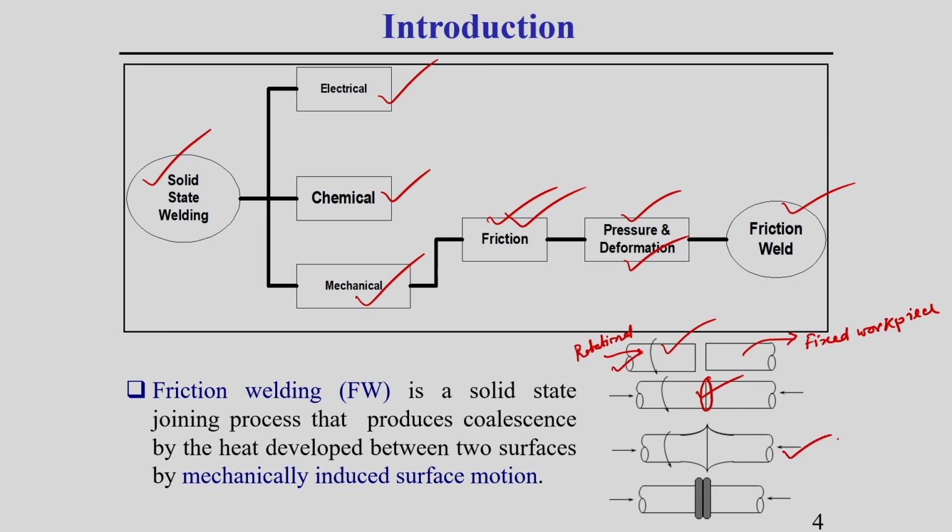After that, we have to apply some pressure, or you can say pressure force. By this, due to the softening of material, some forging type of phenomenon takes place. After that, the final joining is done. Once we remove the loads, the final joining is done after cooling. In the fourth figure I am showing a joint which is developed by the friction welding process.